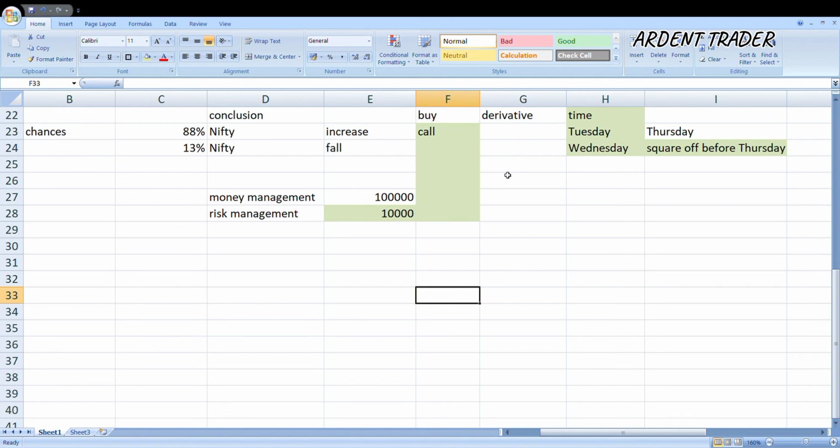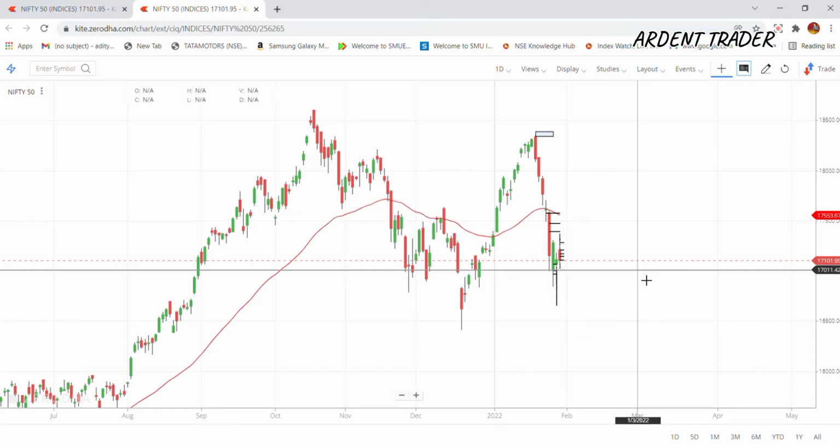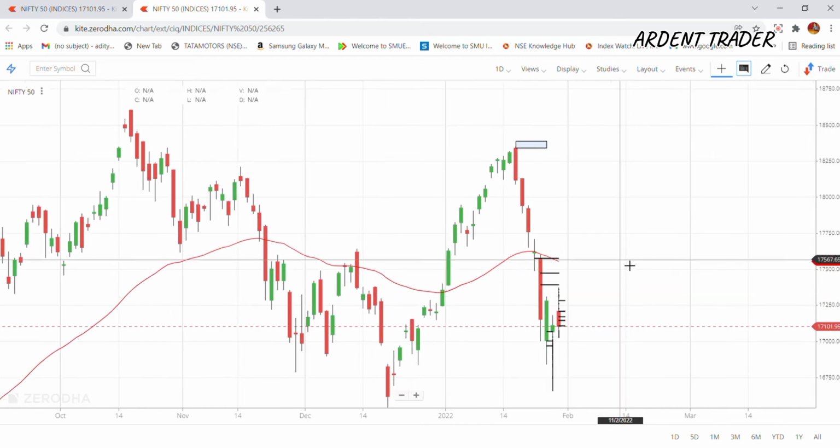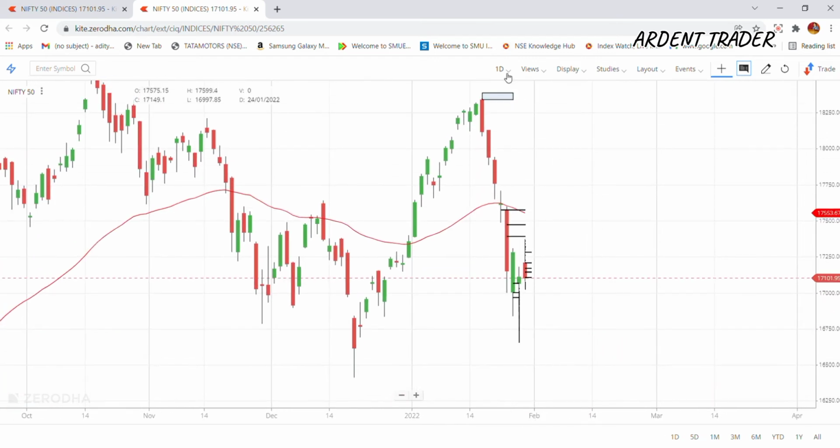And again, the last part which I'm about to show you is, we are coming to the final part of this video. The disclaimer is that I've used only 1 day time frame for Nifty 50, but when you are trading, you need to check 15 minutes chart time frame. You need to use 5 minutes or 3 minutes chart frame also, plus 1 week and 1 month also. I'm just showing you to give you an overview like what has happened on the day of budget.